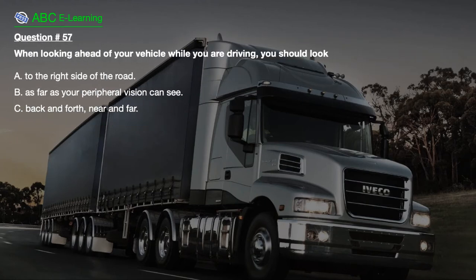Question number 57. When looking ahead of your vehicle while you are driving, you should look A. to the right side of the road, B. as far as your peripheral vision can see, C. back and forth, near and far.